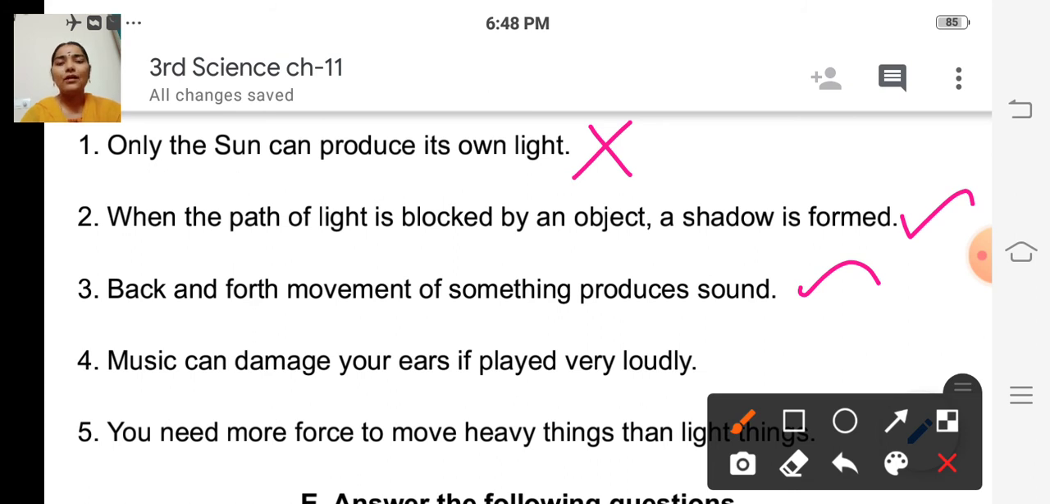Okay. Fourth one, music can damage your ears if played very loudly. So if it is played very loudly, then it is an unpleasant sound, isn't it? So it can damage your ears, isn't it? So it is a correct statement. So we can put a tick mark. Okay.